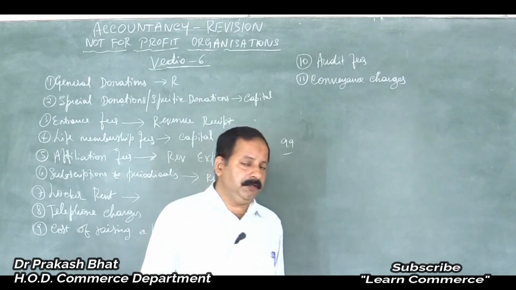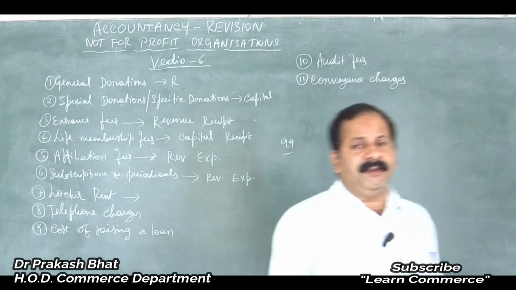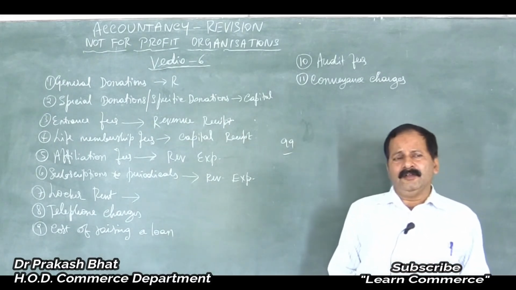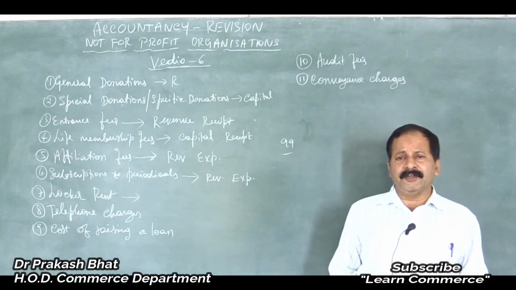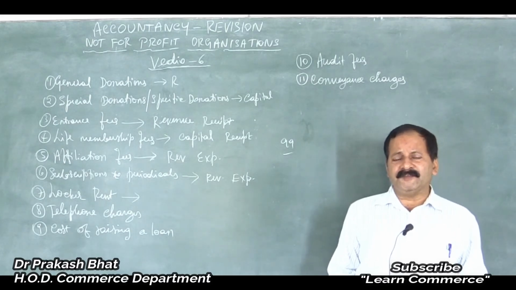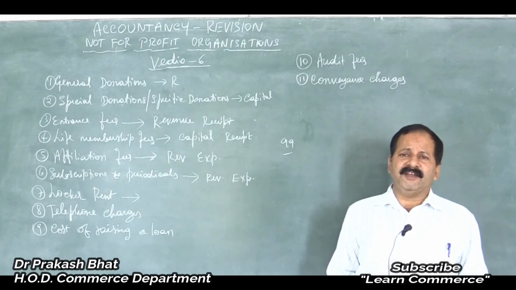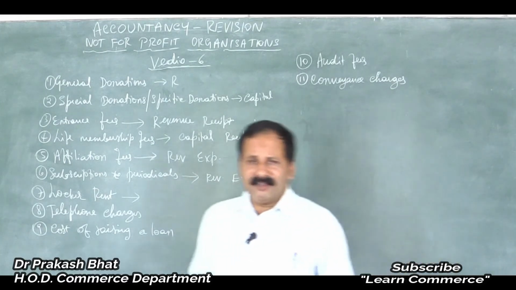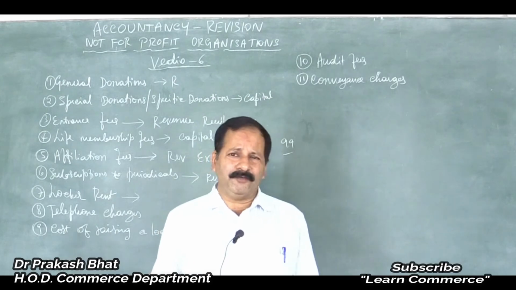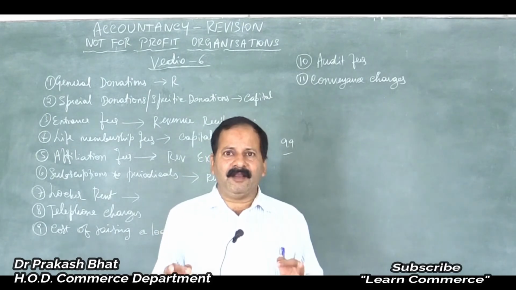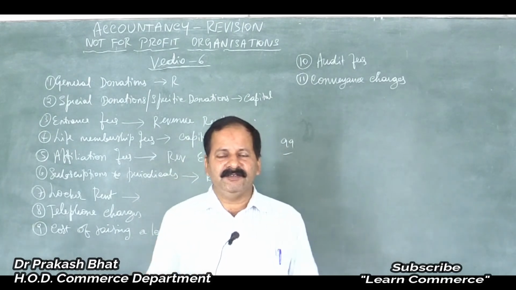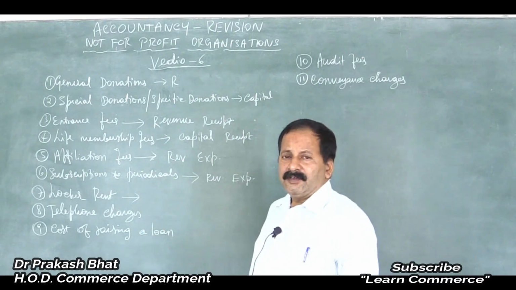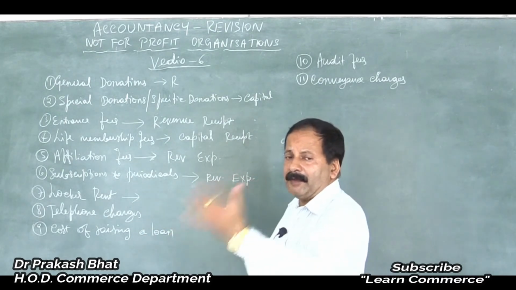Revenue expenditure it is not, if it appears on the payment side. I already told you, very simple, how to know whether it is a receipt or payment, income or expenditure. Refer to which side it is on. If it is on the receipt side, income; on the payment side, expenditure. Very simple. Don't get confused. Make it very simple and understand the concept. Clear? Yes.